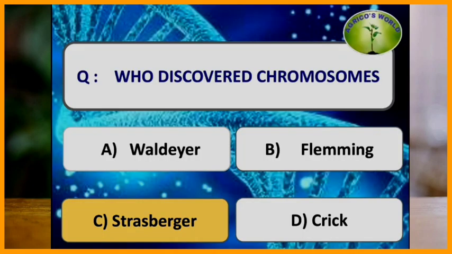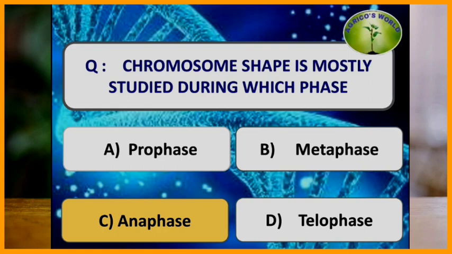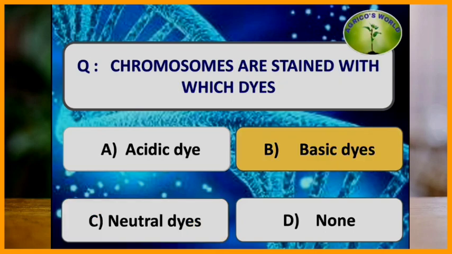Who discovered chromosomes? The chromosomes were discovered by Strasburger and the term chromosomes was given by Waldeyer. Chromosome shape is mostly studied during which phase? The chromosome shape is usually studied during the anaphase, whereas most of the chromosomes are studied during metaphase because they are clearly visible at that phase, but the shape is studied during anaphase.